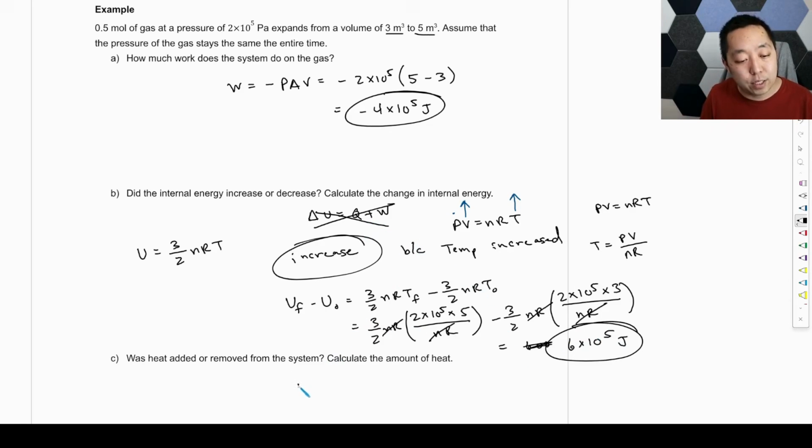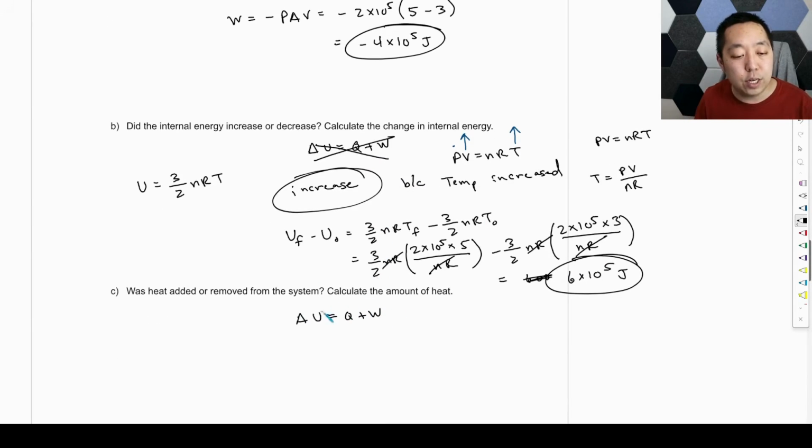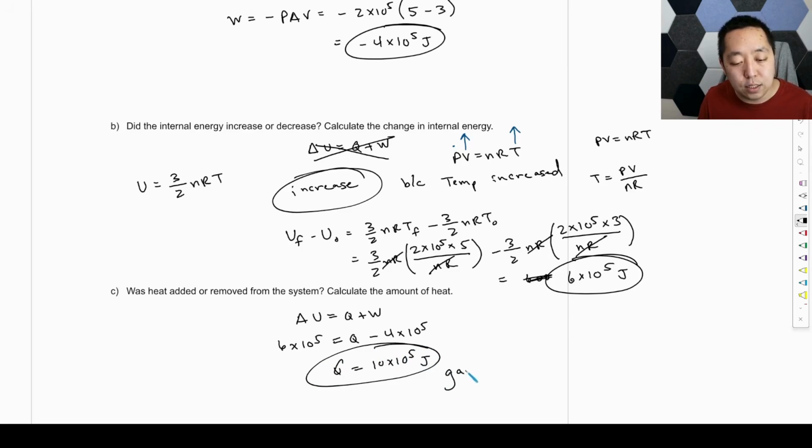Okay, was heat added or removed from the system? Well, now we can look at this. We know the internal energy gained energy, 6.5 times 10 to the 5th. It's Q, and then the work was negative. So the Q is going to be positive. It's going to be 10 times 10 to the 5th joules, right? You add that over. And so heat was added because Q was greater than 0. Okay, so if Q is less than 0, then heat was removed from the system.